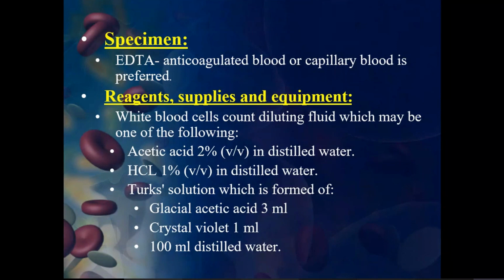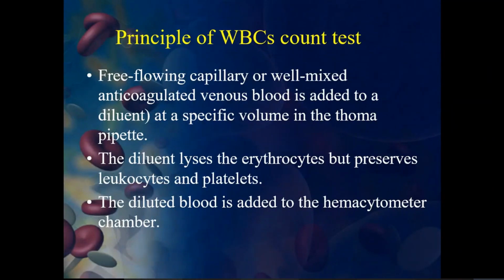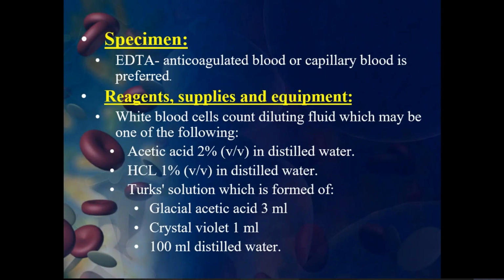The specimen is usually EDTA anticoagulated blood, because when you talk about anticoagulation, we have to go for EDTA addition. Capillary blood is preferred, so usually we go for capillary blood. The capillary blood has to be taken only in a special pipette, the thermopipette, which is essentially required for the measurement of white blood cells. So we use EDTA anticoagulated blood, and capillary blood is preferred.